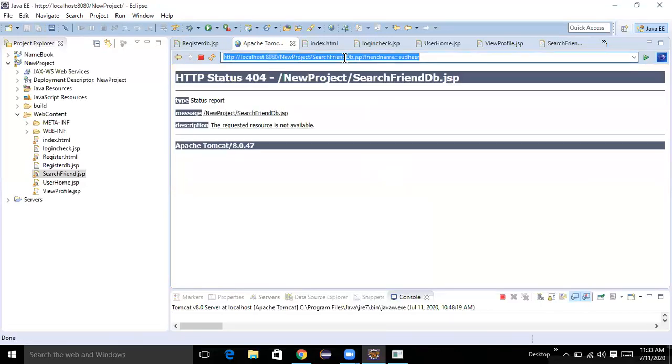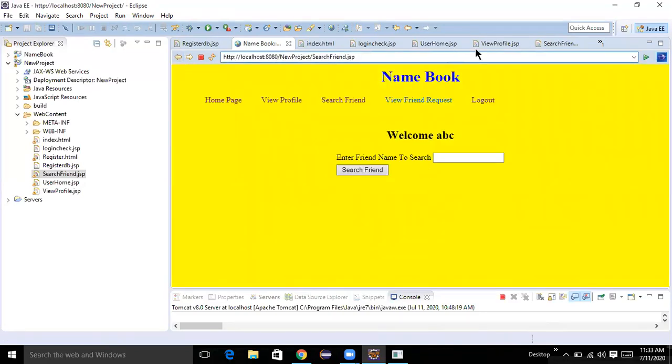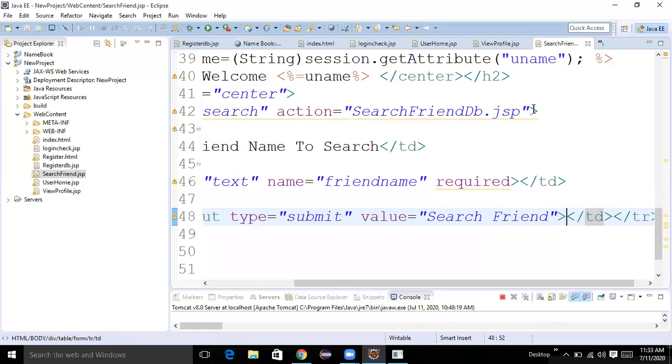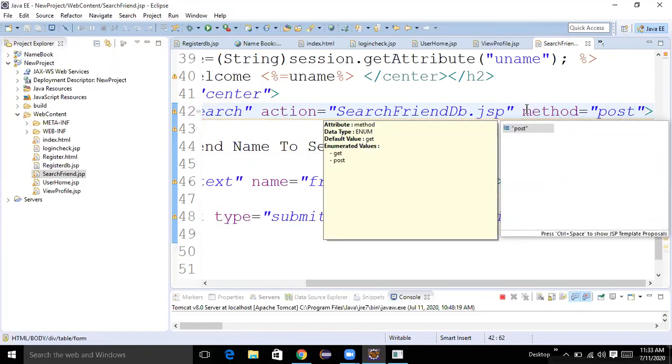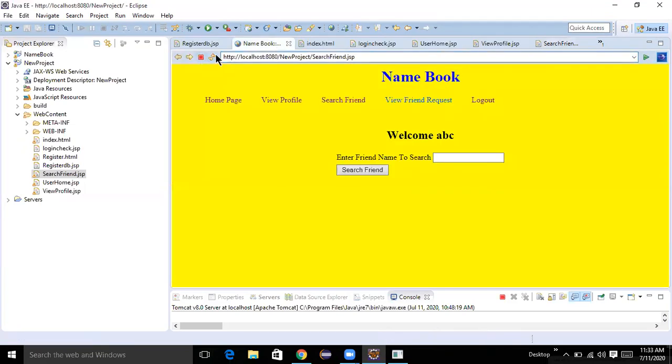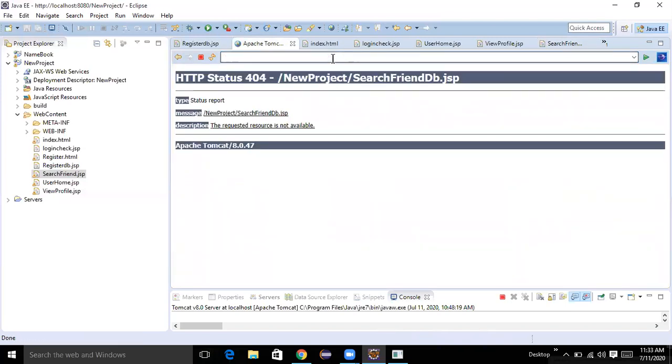Then the search DB page was available? No. And parallelly we need to write method equal to post. Method equal to post. Then you can check. Then this page was not available.